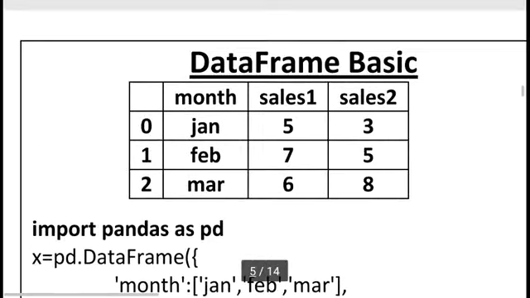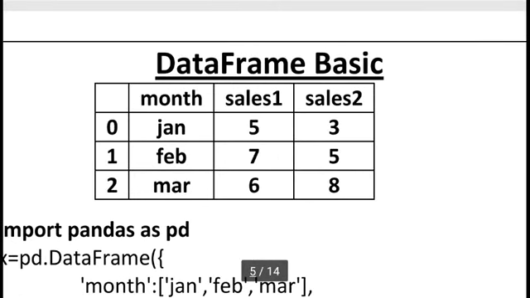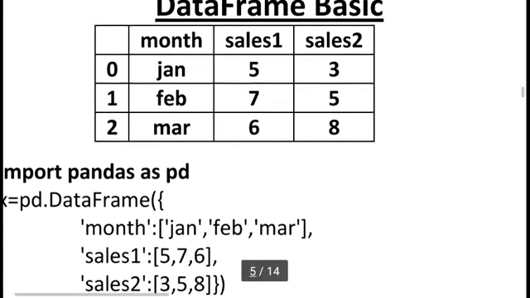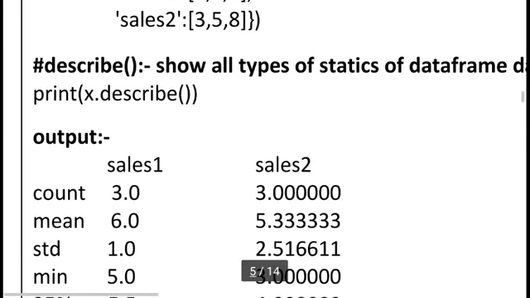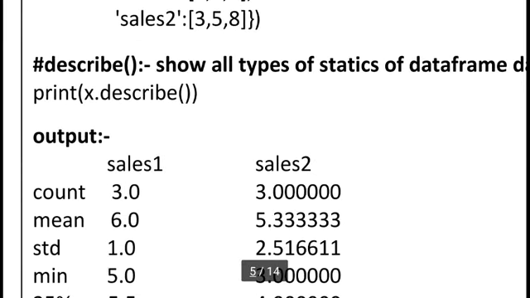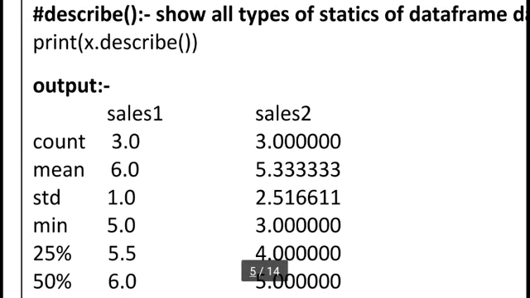The average of the column cells 1 is 5 plus 7 plus 6 upon 3, and in cells 2 it is 3 plus 5 plus 8 upon 3. So you can see the mean of cells 1 is 6.0 and of cells 2 is 5.333. And here is a new thing, standard deviation.